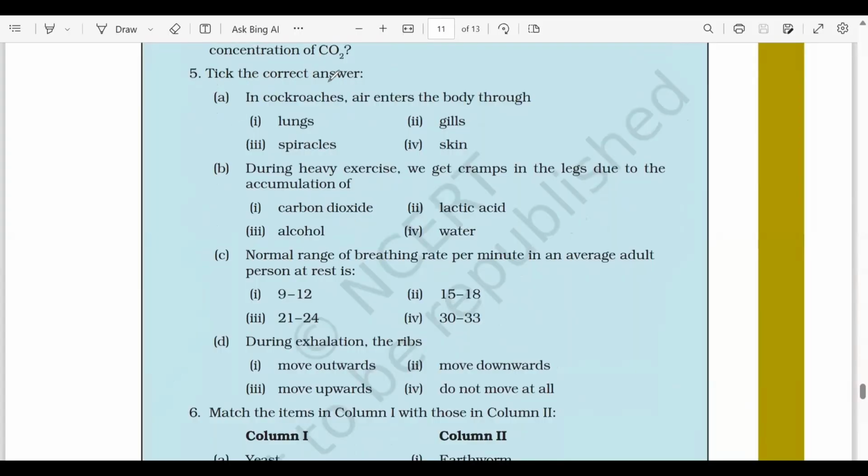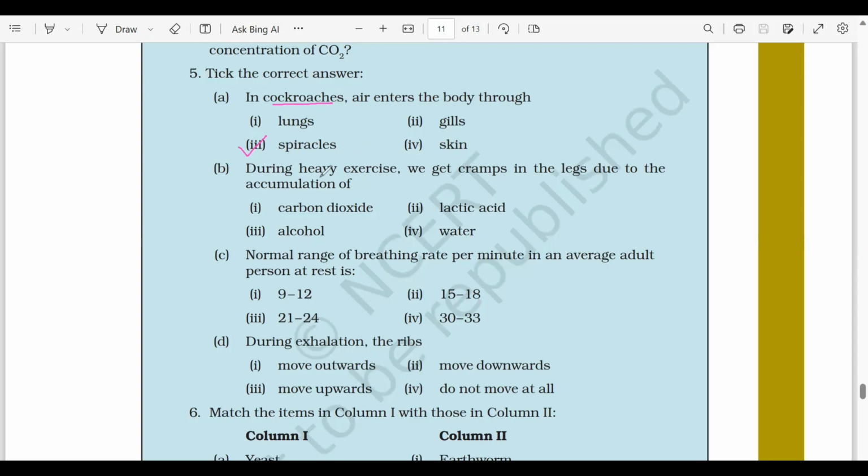Now let's solve question number 5. Tick the correct answer. A. In cockroaches, air enters the body through spiracles. Remember, cockroaches or insects में there are openings in the sides of these organisms जिसे हम spiracles कहते हैं.